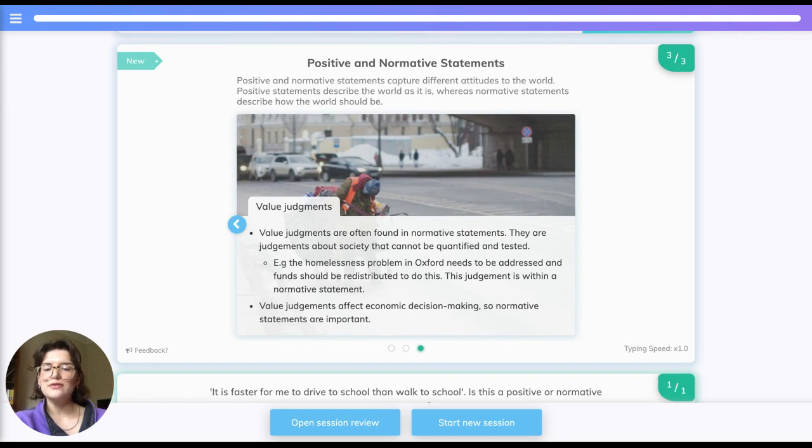Value judgments are often found in normative statements, and they are judgments about society that cannot be quantified and tested. For example, the homelessness problem in Oxford needs to be addressed and funds should be redistributed to do this. This judgment is within a normative statement. Value judgments affect economic decision-making, so normative statements are important.